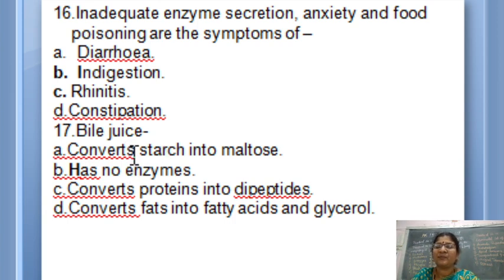So let us go through the options. It converts starch into maltose, no way. It has, of course, no enzymes. Converts the proteins into dipeptides? No. Proteins into dipeptides is done by the pancreatic enzymes like trypsin, chymotrypsin, carboxypeptidase. Converts fat into fatty acids and glycerol is done by lipase. So your answer is the second one, has no enzymes.